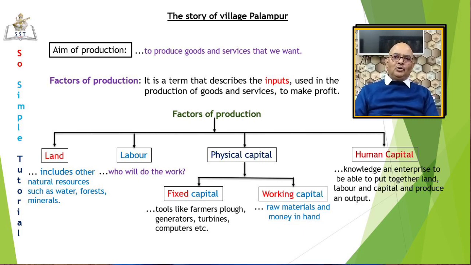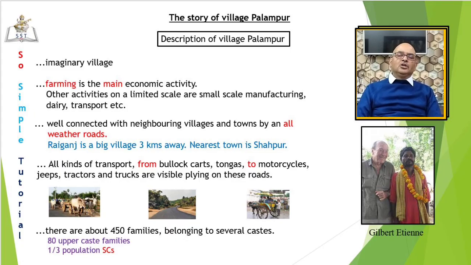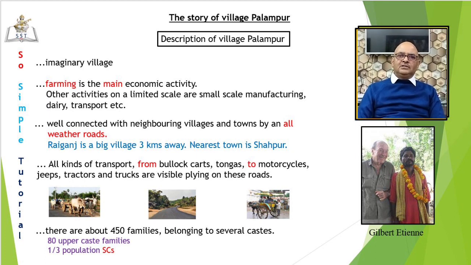So, this is all about the factors of production. Let me introduce you to the village called Palampur. The title of the lesson itself is The Story of Village Palampur. It is an imaginary village. The purpose of this lesson, students, is to introduce some basic concepts relating to production through Palampur.